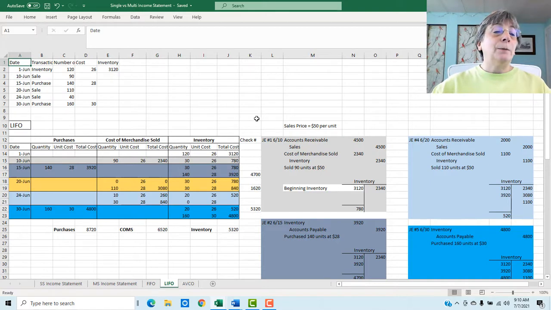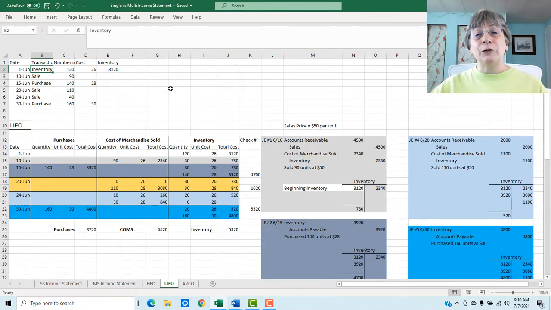We have our date, we've got our transaction type, we've got the number of units, the cost when we know it, and the inventory amount when we know it. So just like with our FIFO example, we start out with a beginning inventory of 120 units, and the cost is $26. So our inventory is $3,120. And we have entered that in our T account here over on the journal entry side. Here's our $3,120. This is what we're starting out with.